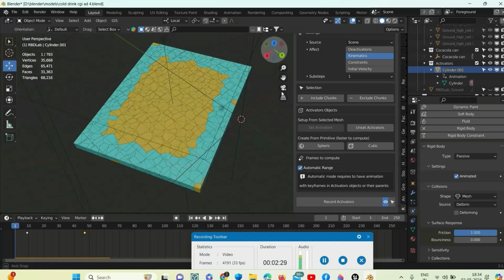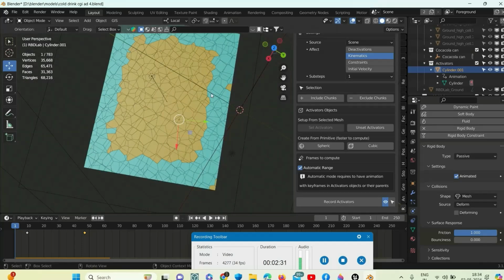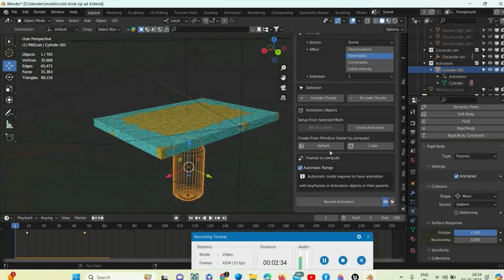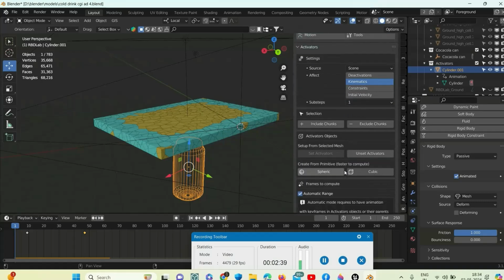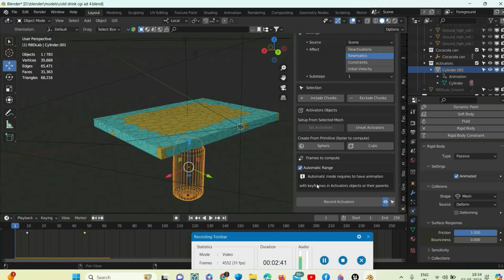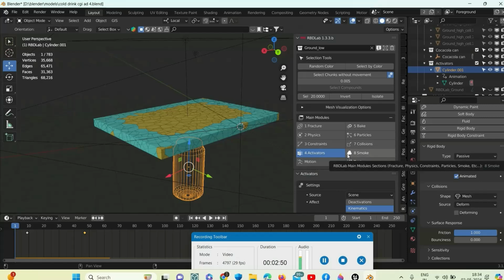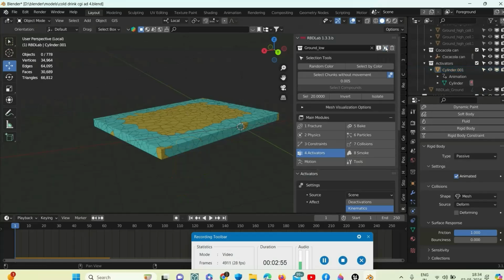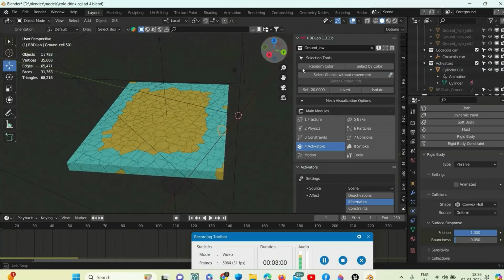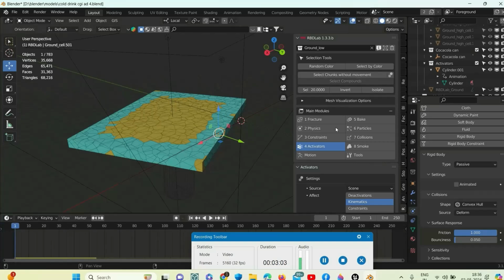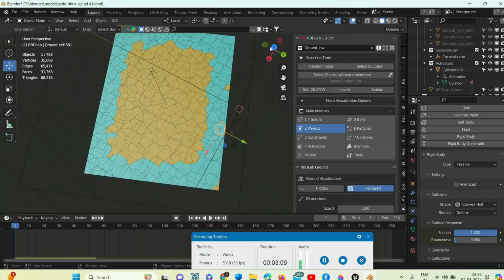Now we need to reduce the amount of area that falls down, or make it inactive. Usually there is a dynamic mode in which we record the activators to lessen it, but my RBD Lab does not have that property. I don't know why. Now we need to reduce the area that will fall down or bounce up. So for this we will go to physics properties.